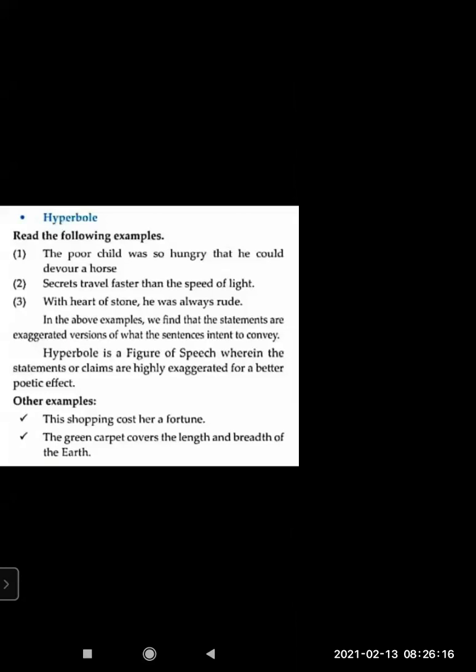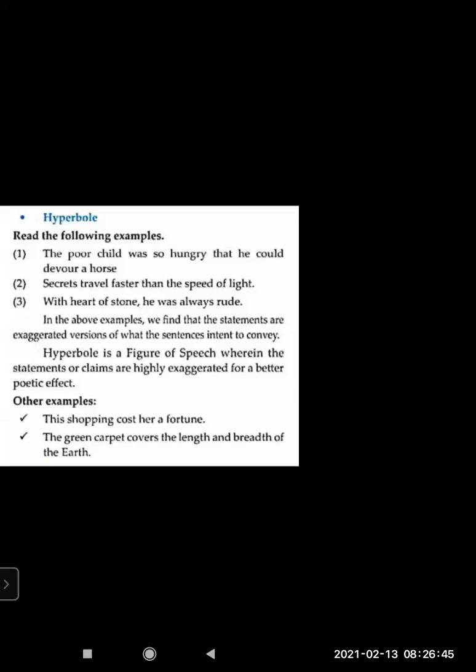Hyperbole is a figure of speech wherein the statements or claims are highly exaggerated for better poetic effect. Other examples we'll see. This shopping cost her a fortune. Here it is given about shopping. The person does shopping so much that so much money has gone. So her fortune, whatever wealth she had, it's gone. That means it is to show how much she is shopping.